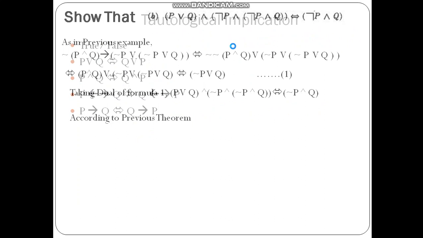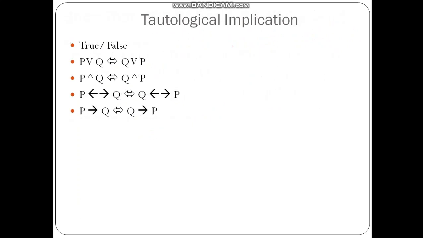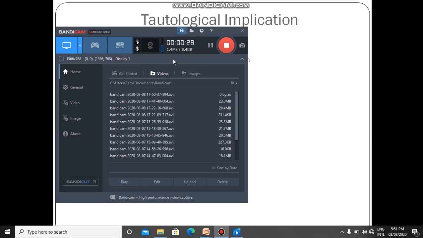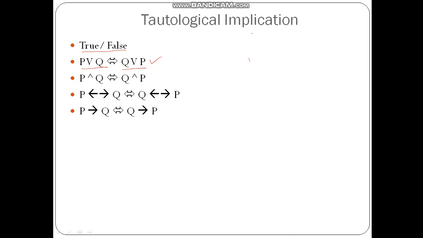Now let us move ahead and discuss the second part of the video, that is the tautological implication. So before discussing the tautological implication, let us try to ask some questions and give the answers. We have to say whether these statements are true or false. P or Q is equal to Q or P. So is it true or false? Yes, it is true, because disjunction is commutative.